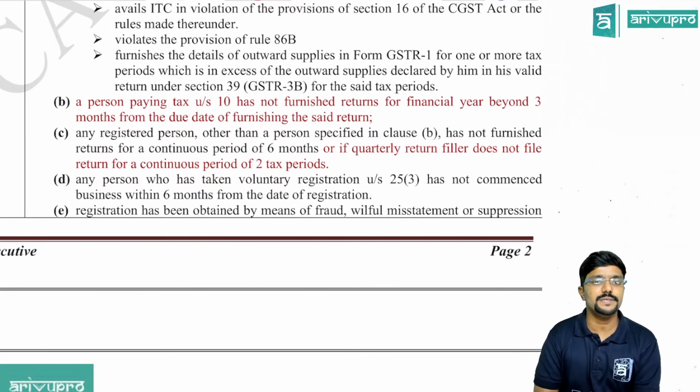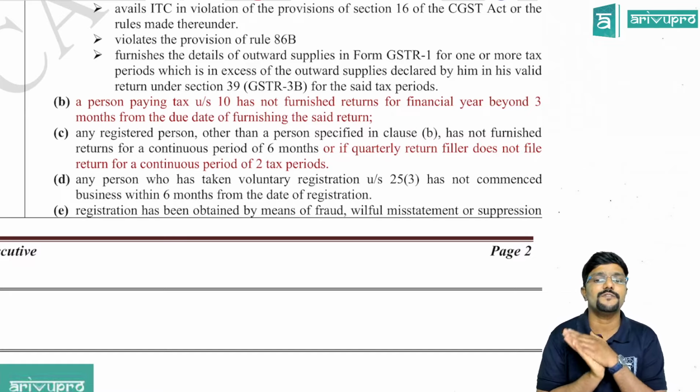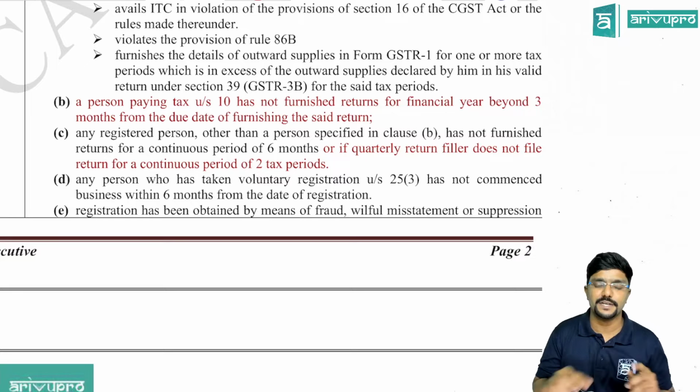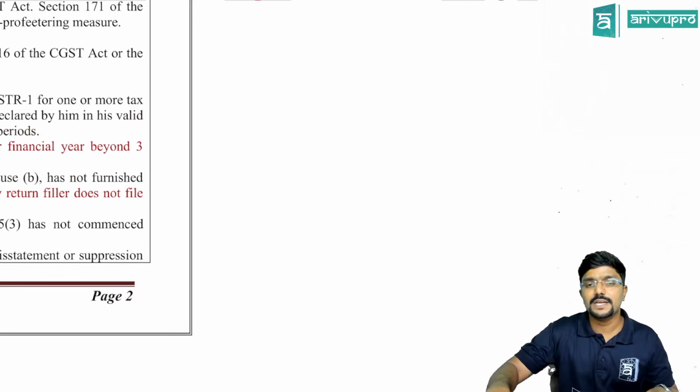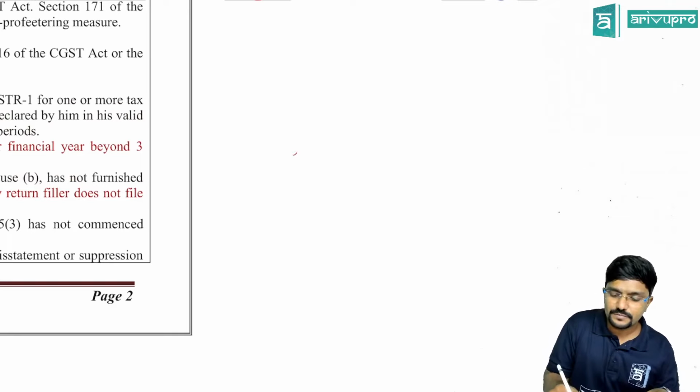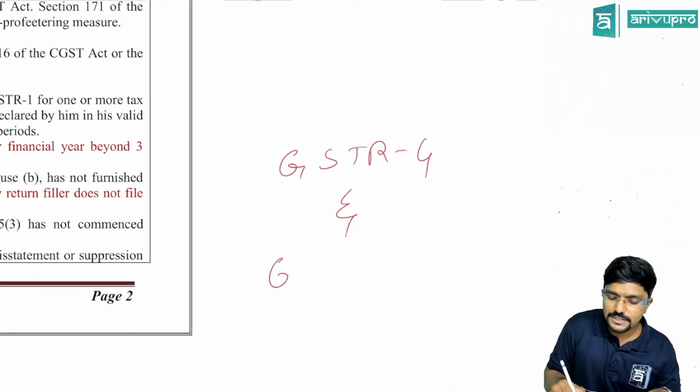What are the changes we will see? A person paying tax under section 10, that is a composition person, has not furnished the returns for a financial year beyond 3 months from the due date of furnishing the said return. So for the composition person, he has to file 2 annual returns, guys: GSTR 4 and GSTR 9A.